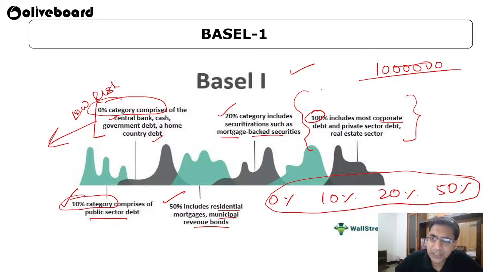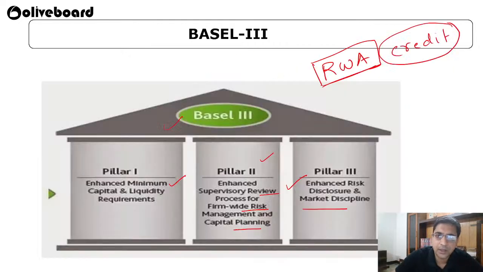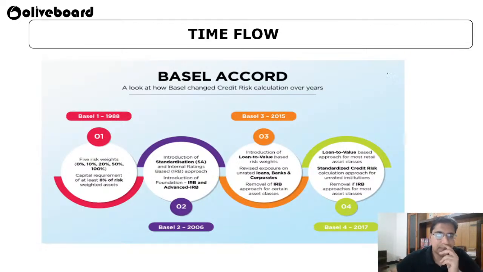But if you are giving a loan to 100% risk category clients, make sure you have proper mortgages and proper security with them, so that you do not lose much of your money.